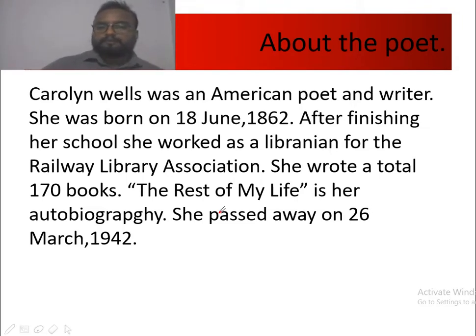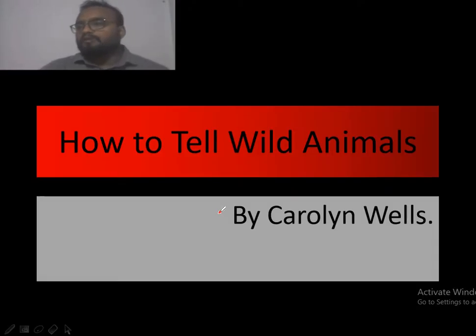Now before we proceed further to the text, I would like to introduce you to the title of the poem. As the title is quite clear, the title gives us the summary, the compendium, or what is in store in the poem. It gives us a complete idea of it. So the title suggests that in the poem, the poet has given us different methods. The poet has discussed different features of different animals, and particularly she has discussed different features of animals found in Asian forests.